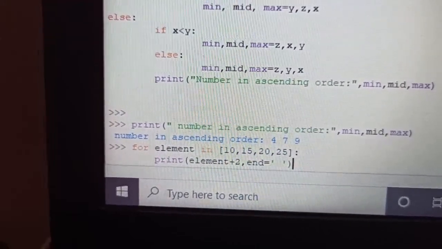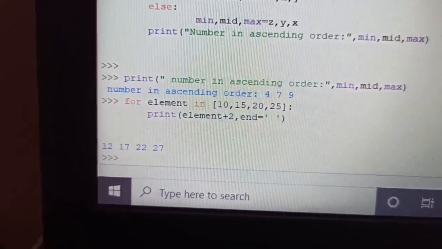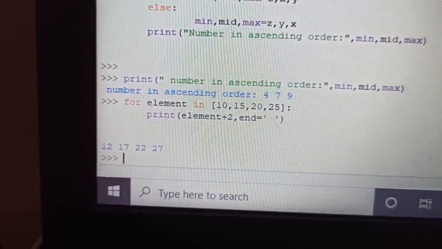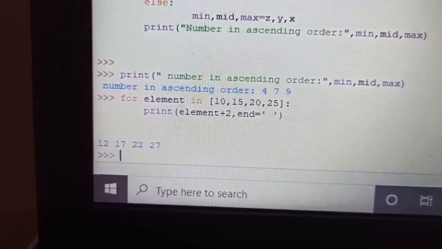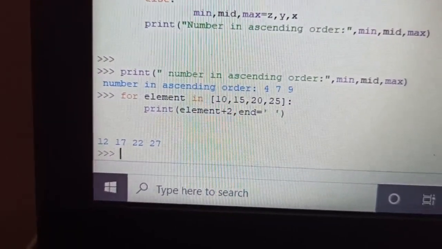Okay, now close this bracket. Okay, so after pressing enter, the output I am getting is 12, 17, 22, 27. So this is the syntax of using the for loop.